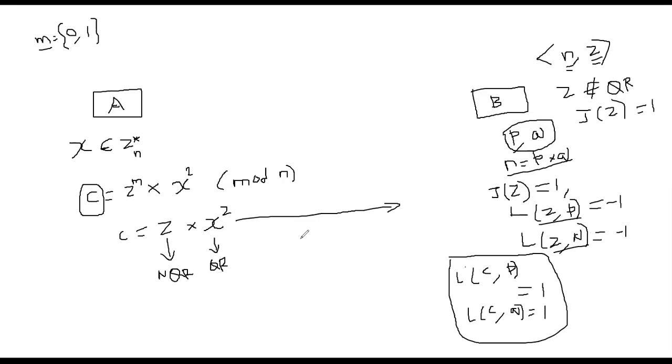To summarize, Bob generates a private key P and Q. He multiplies them and publishes N, which is the public key.